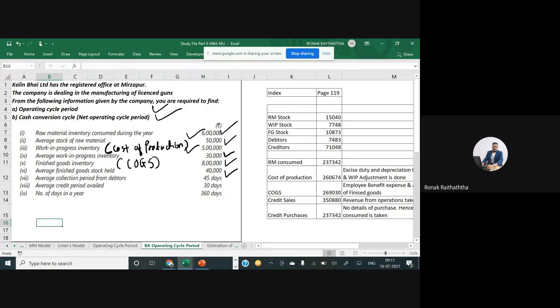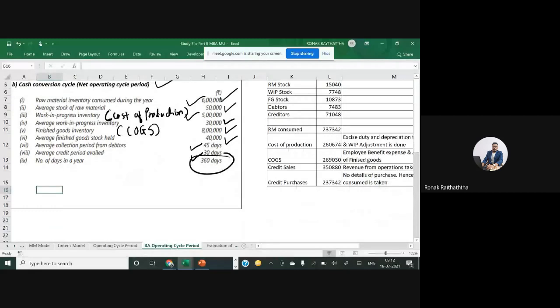Then the good thing is that average collection from debtors is given as 45 days, and the average credit period we have availed from our suppliers is also given. The number of days in a year is 360 days. Just for simplicity of calculation, they have said 360, you can assume. Well, let me write the formula again.